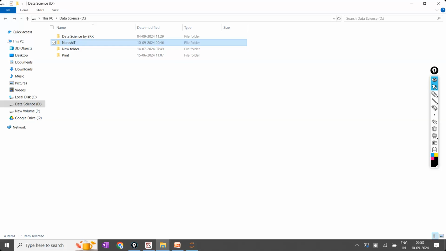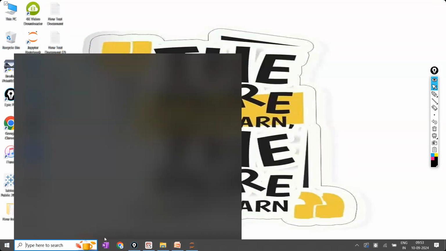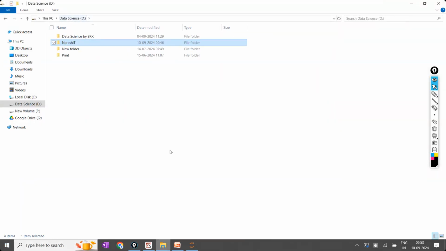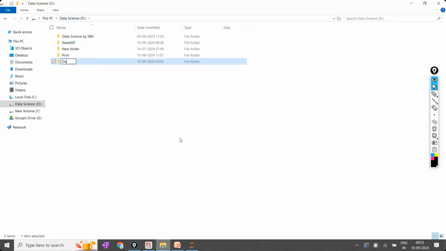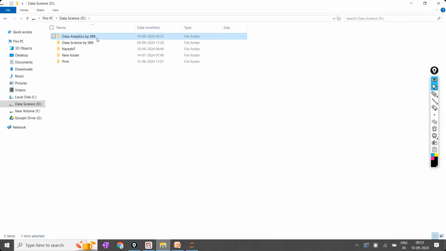Right? Now, how to change the working directory? Just before this, first you have to open your D drive. In the D drive, first you create a folder. What is the folder name? Data Analytics by SRK. I'm going to create one folder called Data Analytics by SRK. It is just a folder name for example purposes. You can write as per your choice. I have written the folder name like this.